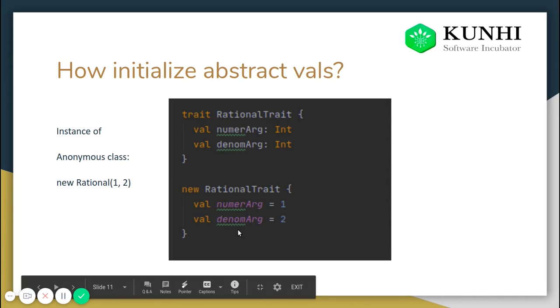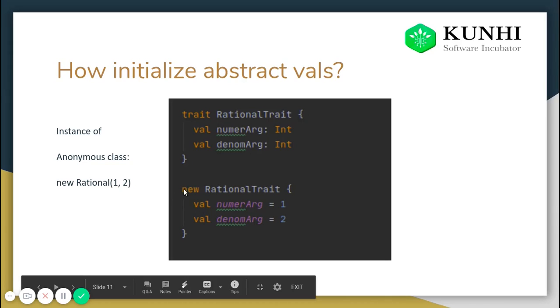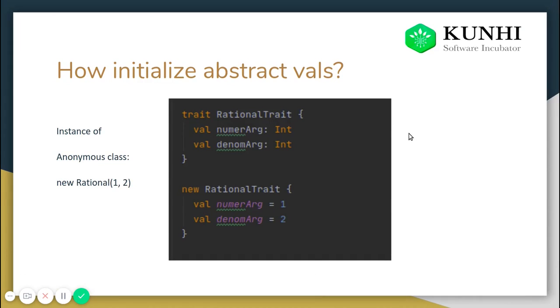So, in the next part, you can see that there's a new rational trait. Okay, so what does it mean? We have initialized an instance of an anonymous class here. There's no name of this class, you can see. So this is an instance of an anonymous class, because it does not have a particular name that we can call it by.